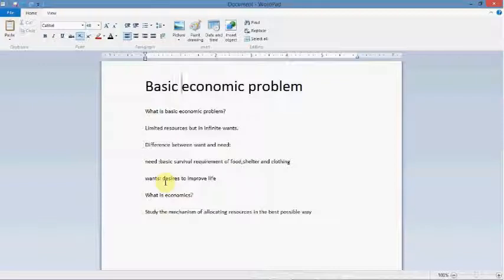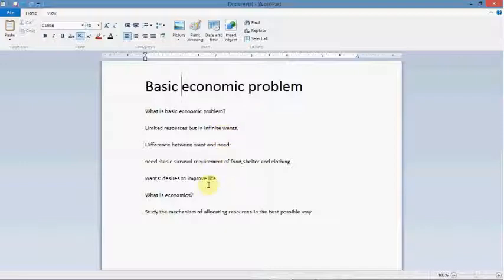And as I have already proven to you, as a human is never satisfied with his life, his wants are constantly increasing. There is an end to his needs, but there is no end to his wants. So linking these two concepts, we can understand that as the world is limited in its size, resources are limited, and as it is in human instinct that he is never satisfied with his life, the wants are unlimited. So this gives birth to the basic economic problem, that resources are limited in contrast to unlimited wants.